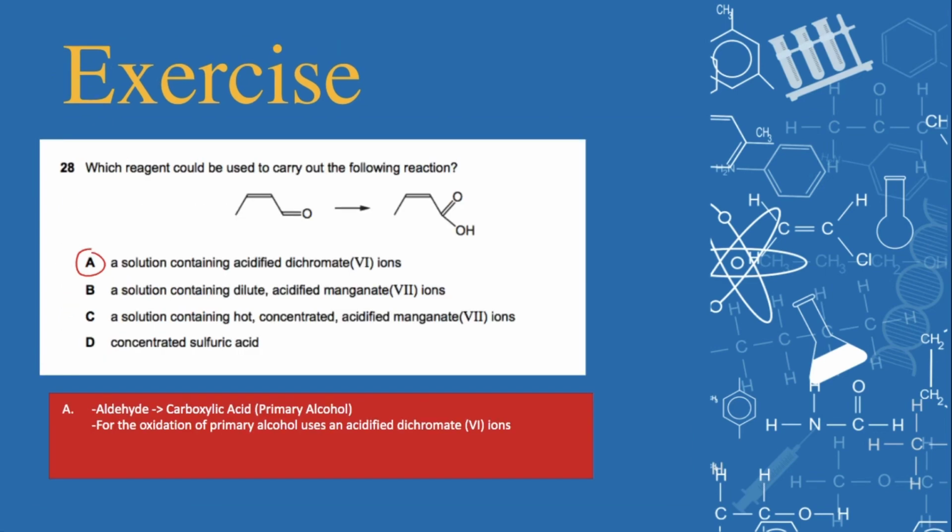Exercise number 28. Which reagent could be used to carry out the following reaction? The answer is A. The compound above is the aldehyde becoming a carboxylic acid. This is a part of the oxidation reaction of the primary alcohol. The primary alcohol transforms into aldehyde and then reacts again and produces carboxylic acid. And for the oxidation reaction of primary alcohol, we use a solution containing acidified dichromate ions. So the answer will be A.